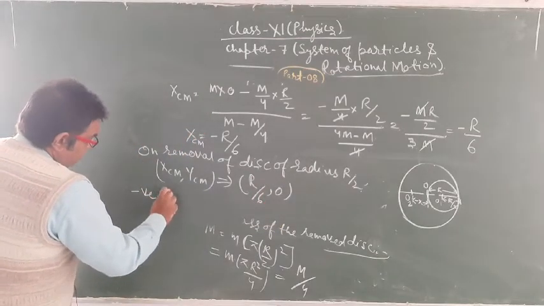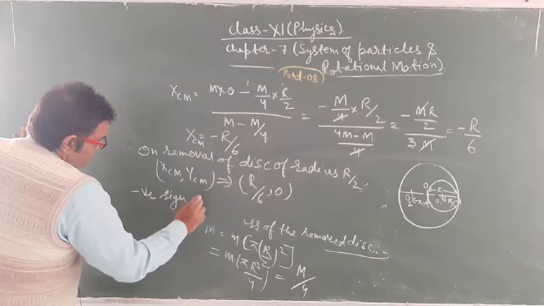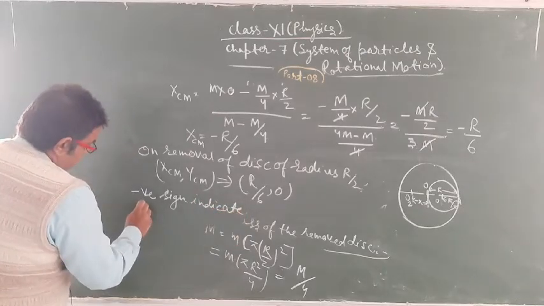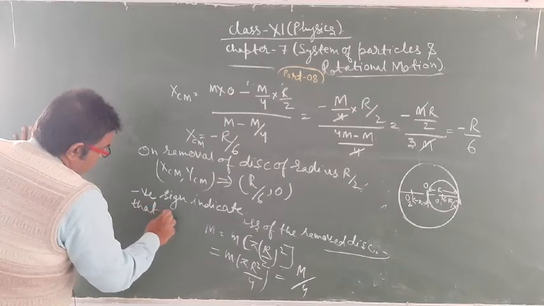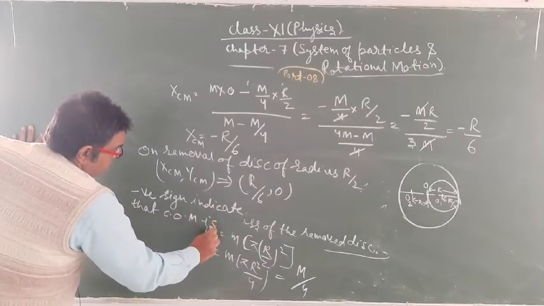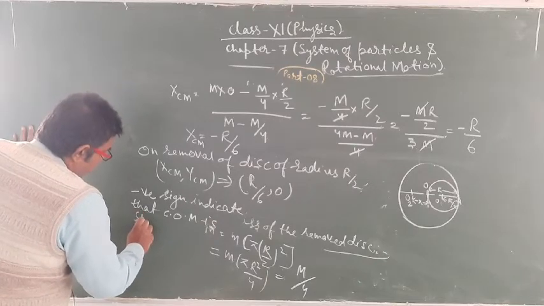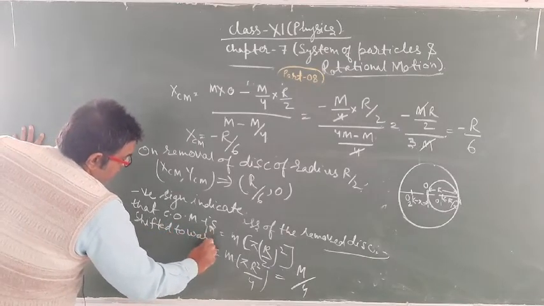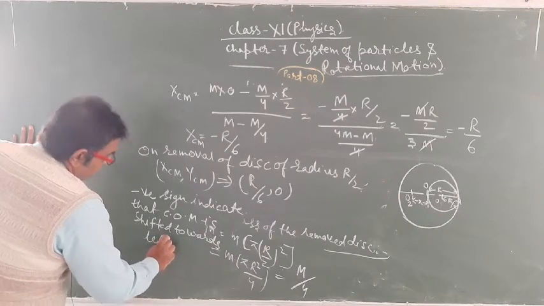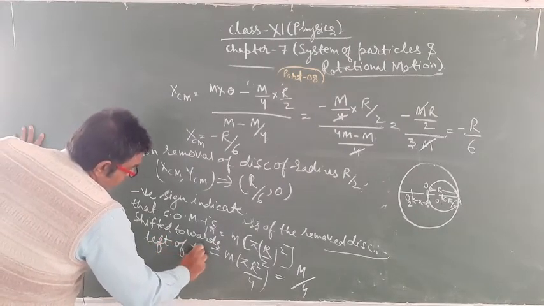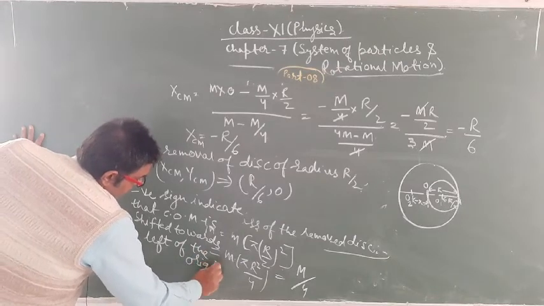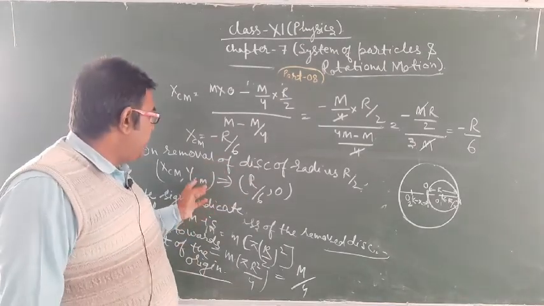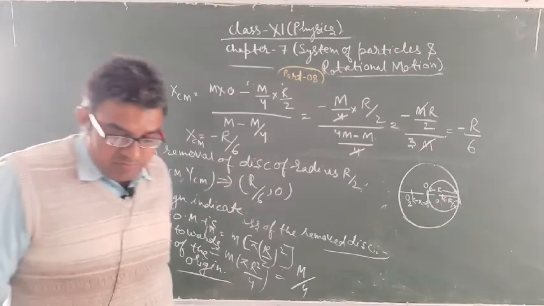The negative sign indicates that the center of mass is shifted towards the left side of the origin, and on removal of the disk, the new center of mass will be like this.